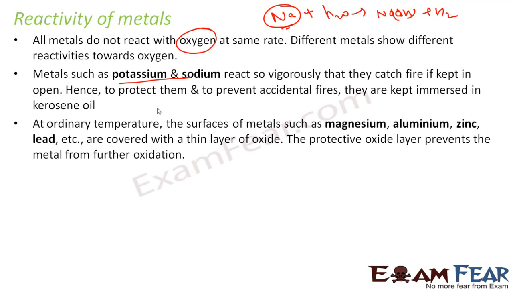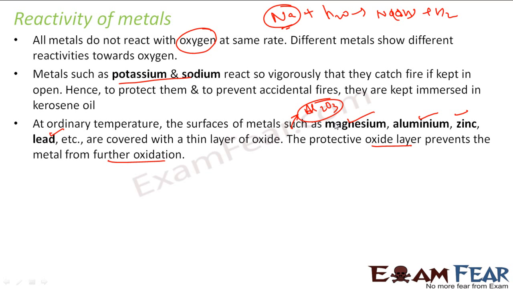Next kind of metals are magnesium, aluminium, zinc, lead. These metals react, but they don't react much because they form an oxide layer that prevents further oxidation, and that is called anodizing. We'll learn that in the next slide. The moment aluminium reacts, it creates Al2O3 oxide, and that is a protective layer so that it doesn't react more. So the aluminium metal doesn't react much because it has this oxide coating.